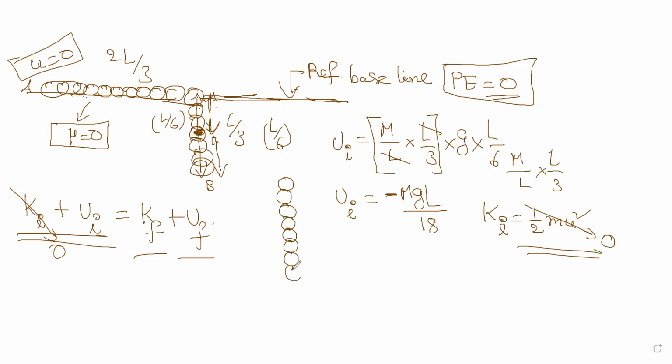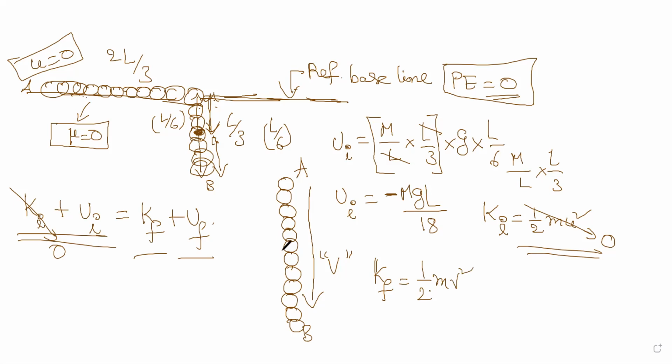The chain stands like this. When the point A comes out of the table, the chain stands like this. This is the point A and this is the point B. Let us say the chain falls down like this with a velocity of V. And now the final kinetic energy, I can write it as half mv square.